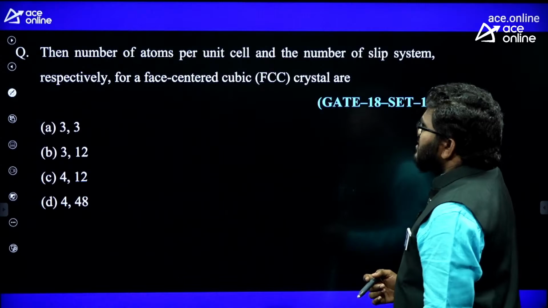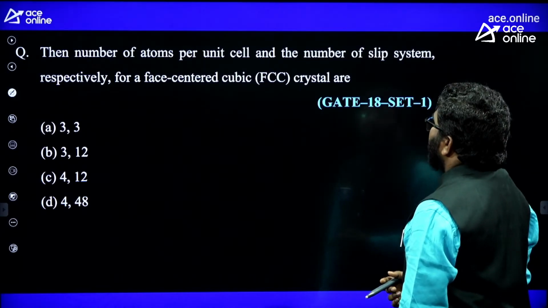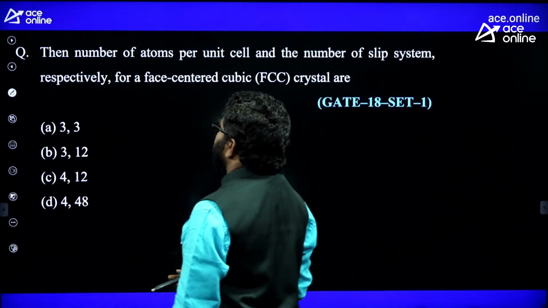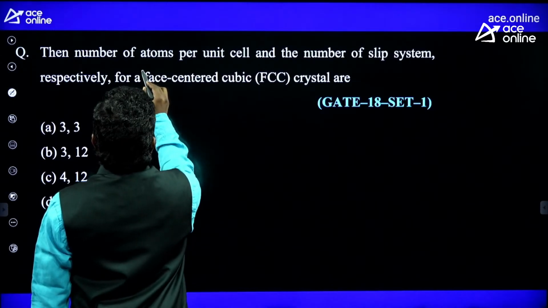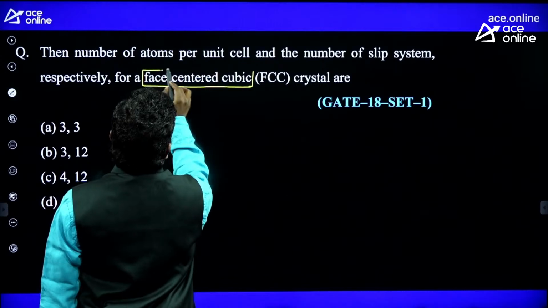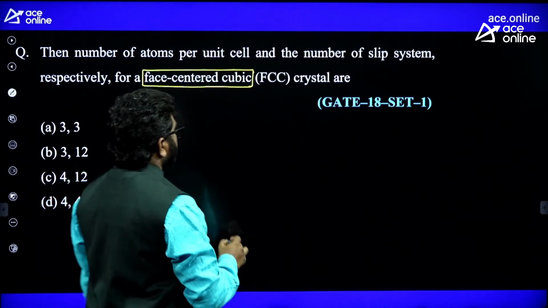Now see here, the number of atoms per unit cell and the number of slip systems, respectively, for face-centered cubic structure. So they asked about FCC structure again here in GATE 2018.